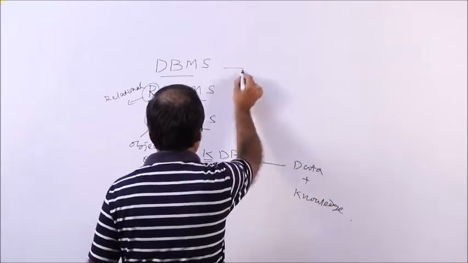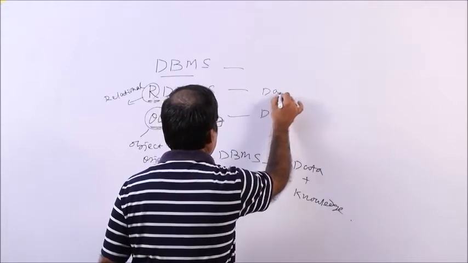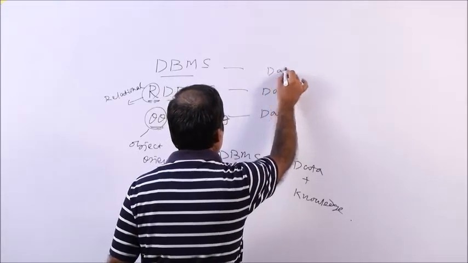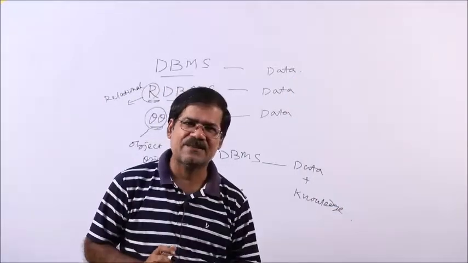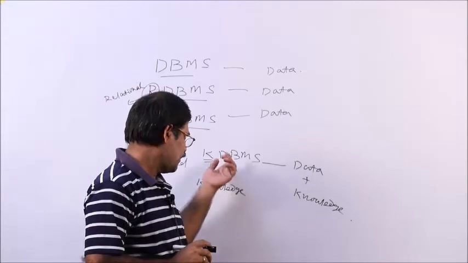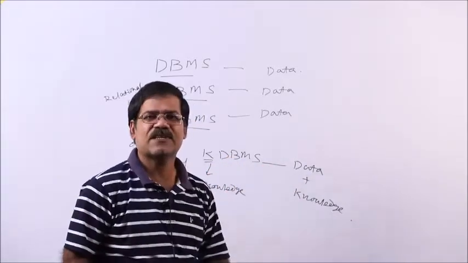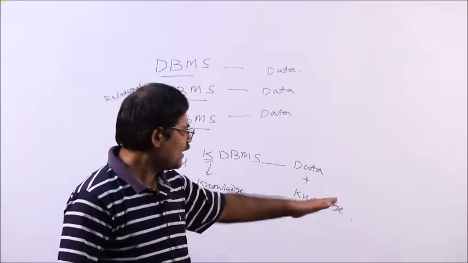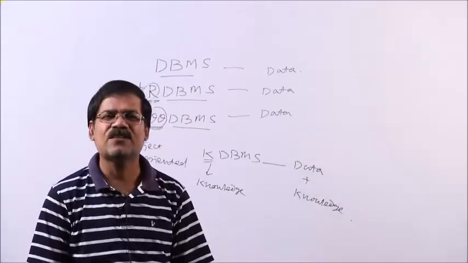Database stores the data, relational database stores the data, ODBMS also stores the data. But in KDBMS we store one's data as well as one's knowledge in the computer. So this is a new technology. Nowadays we have to represent one's knowledge also in the computer.